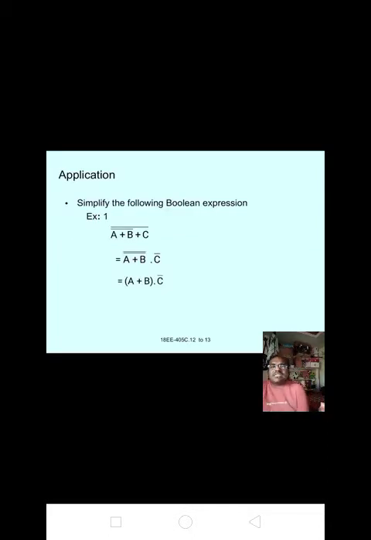Next is applications. Simplify the following Boolean expression. Example 1: (A + B)' + C'. Please write in your notebook, that is the first Boolean expression, ((A + B)' + C)'. Please write it down in your notebook. I will give you step by step.